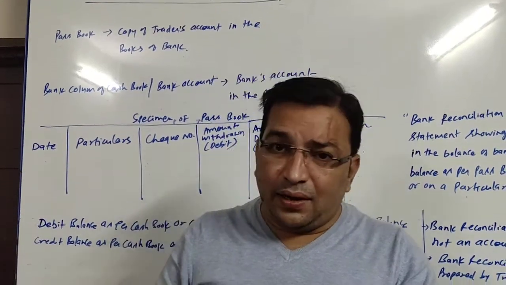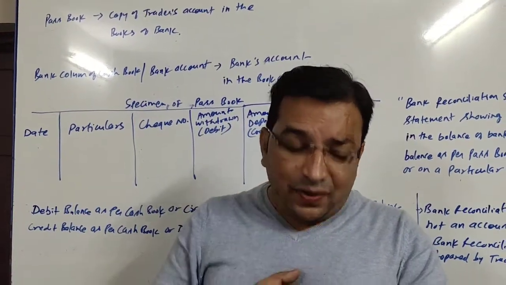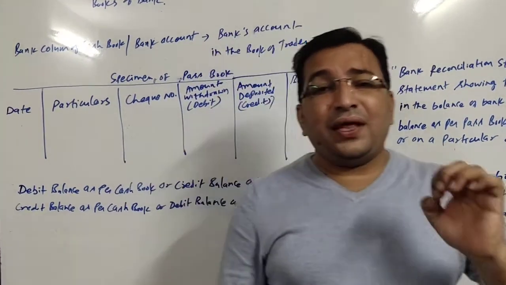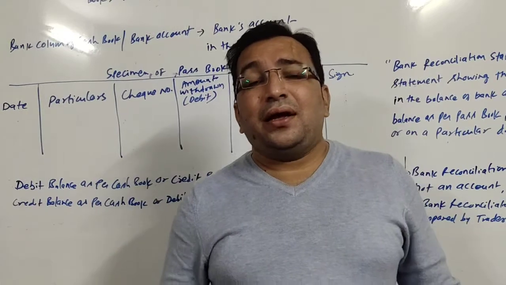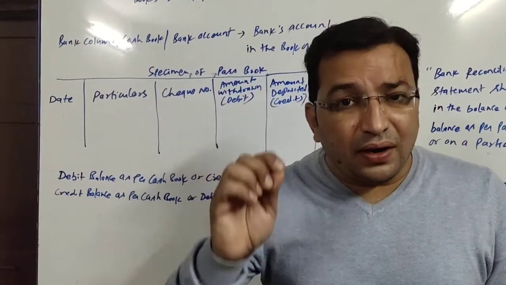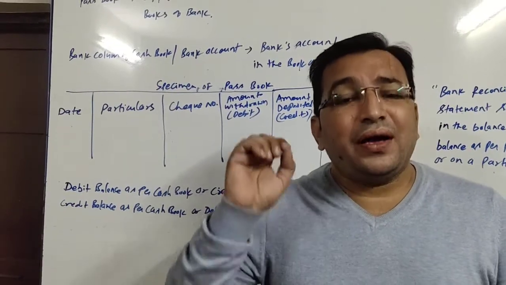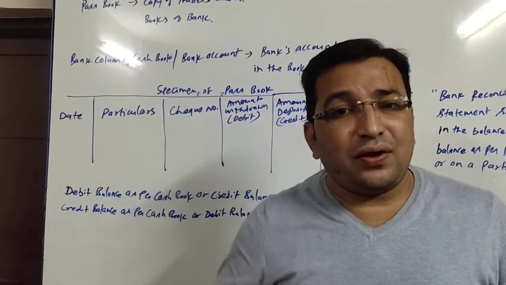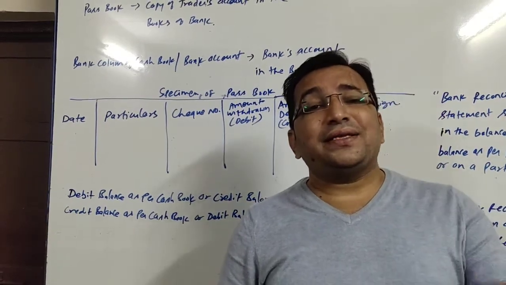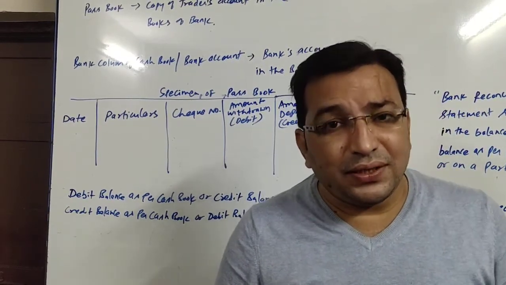Let us see what is bank balance. When the receipt side total of the bank column of the cash book is more than the payment side total of the bank column, that difference is known as bank balance.